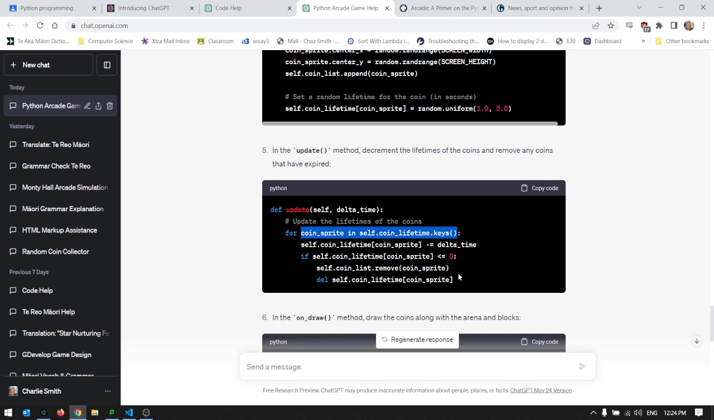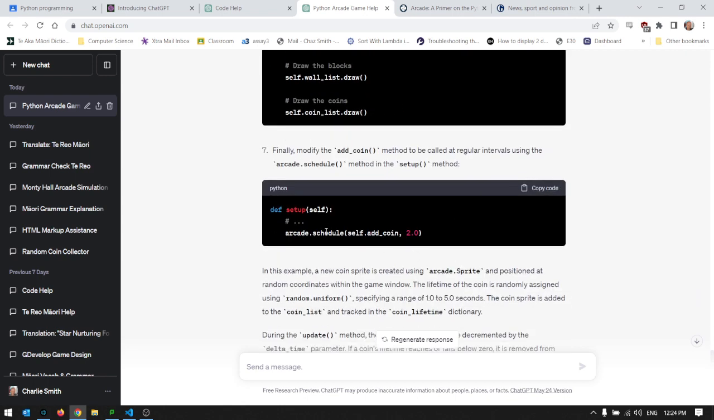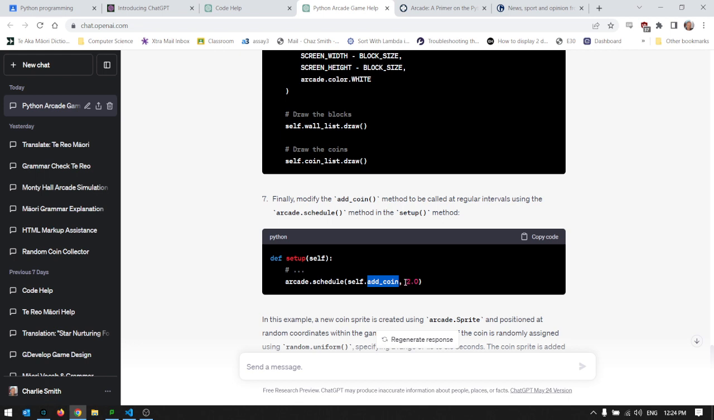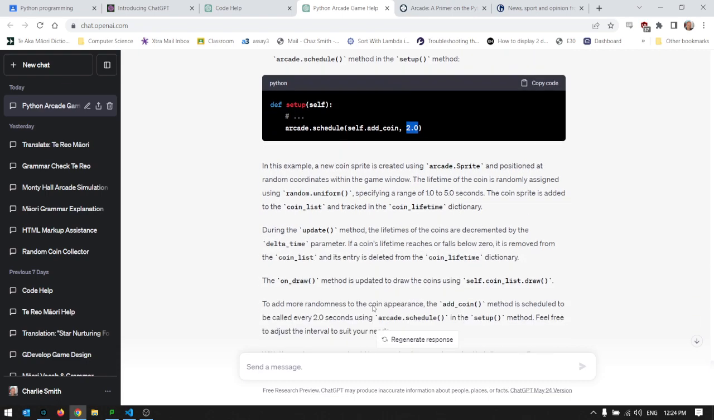Another example, one thing that it does, it uses this arcade.schedule function, which is cool. I was not aware of this function. So typical ChatGPT is showing you this really useful little thing. Basically, what the schedule does, it says, here's a function. We've got this add coin function somewhere further up, and every 2 seconds run this add coin function. Really helpful, really useful. And yet again, it's broken.